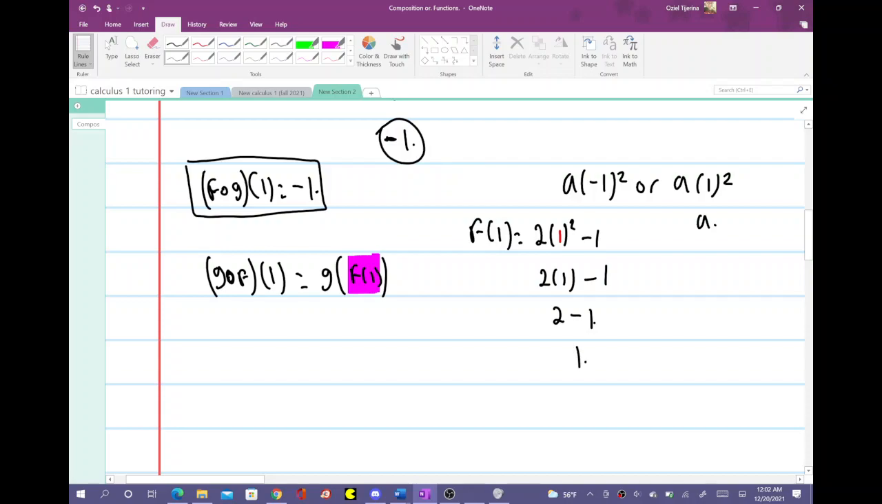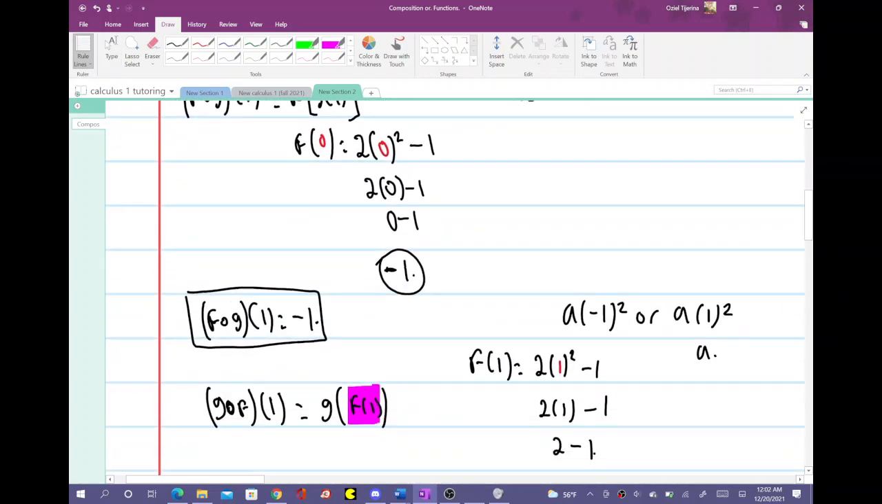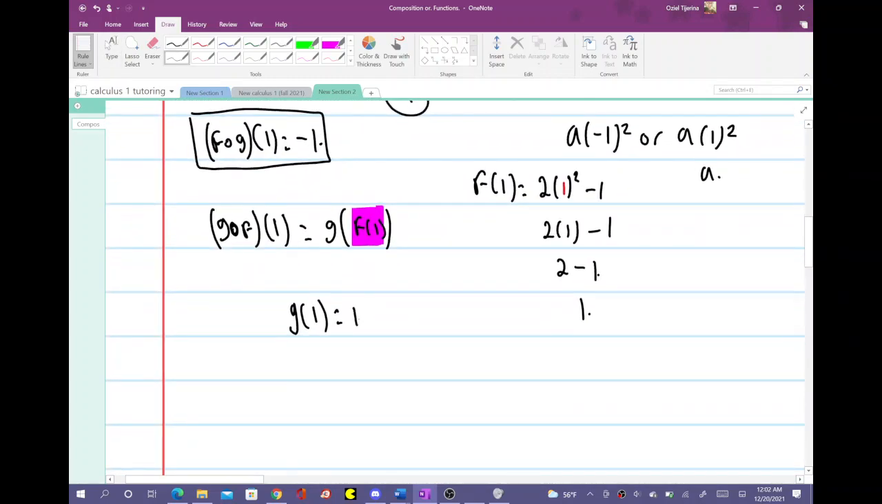So then you're going to do g of 1. And this is going to be 1 minus 1 over 1 plus 2. So 1 minus 1 over 1 plus 2. This is 0 over 3, which is 0. So g composed with f of 1 is 0.